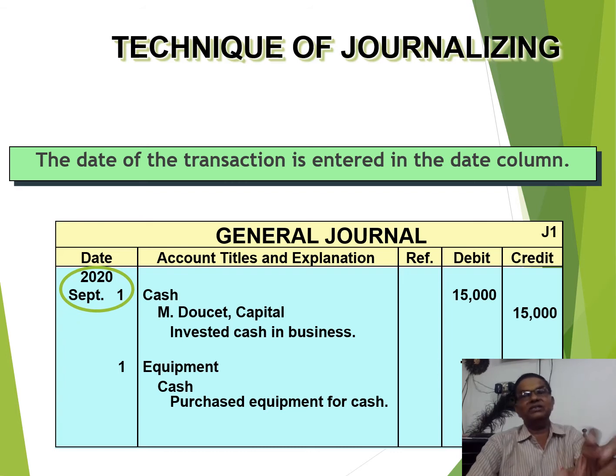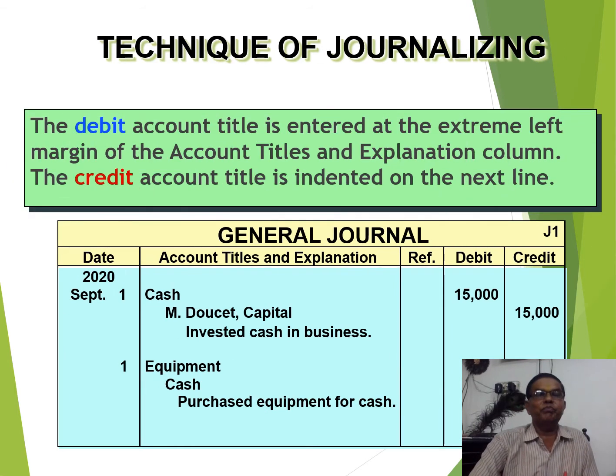Now here is the date, which is very important. Next part is the debit account title, which is entered at the extreme left margin of the account title and explanation column. The credit account title is indented on the next line.